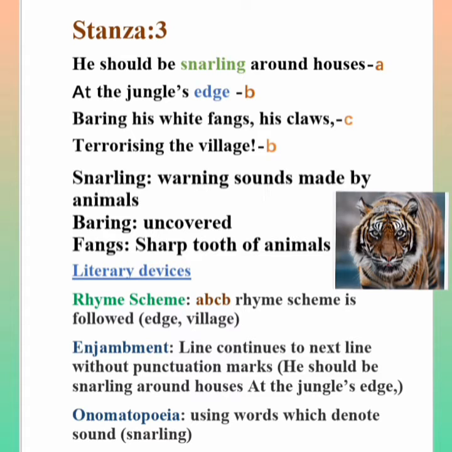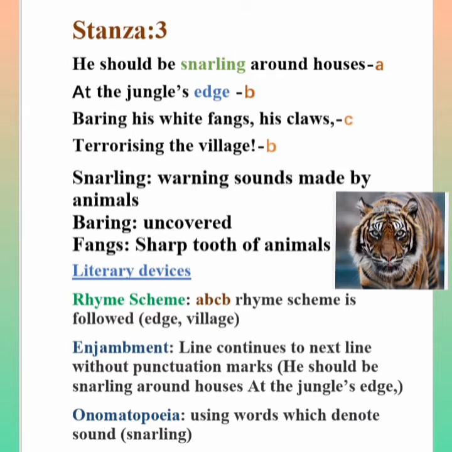Okay, so now let's move on to the rhyme scheme. The first line ends with houses and the second line ends with edge. So houses and edge are not rhyming, so AB. The third line ends with claws, so houses, edge, claws are not rhyming, so ABC. And the fourth line ends with village. Houses is not rhyming with village, but edge and village are rhyming. So the rhyme scheme is ABCB.